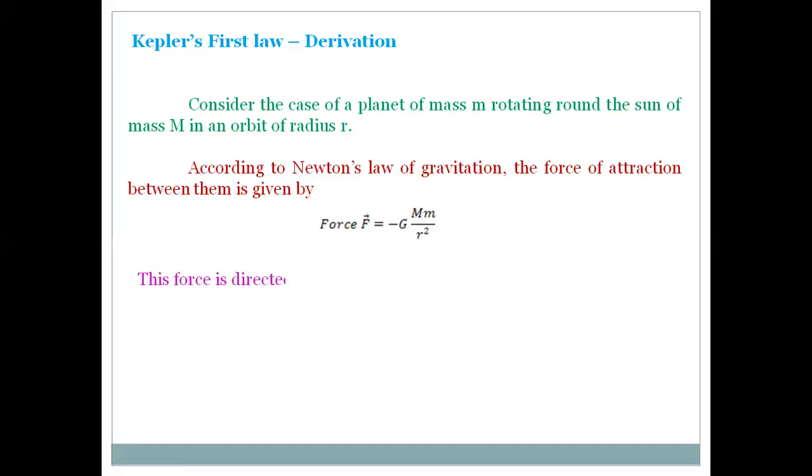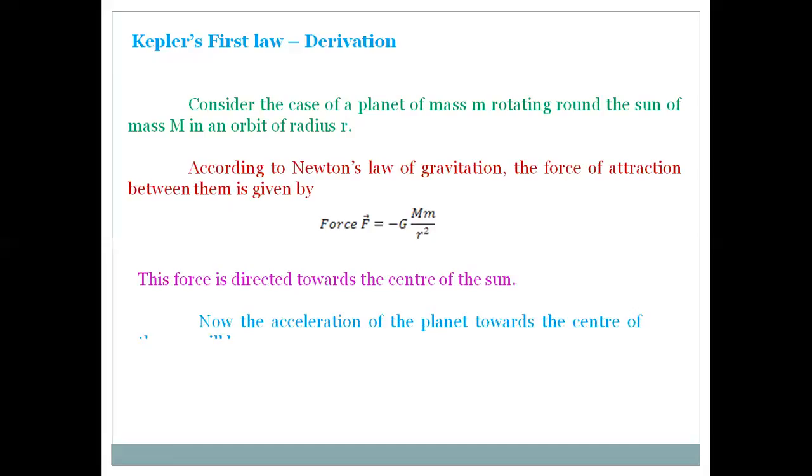When we have taken this force directly proportional towards the center of the sun, this may be taken as minus. Now the acceleration of the planet towards the center of the sun will be, according to Newton's second law of motion, F is equal to ma, that is a is equal to F by m. Where the small m is cancelled, the acceleration a is equal to minus G M by r square.